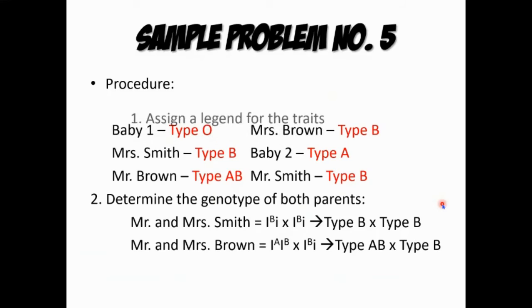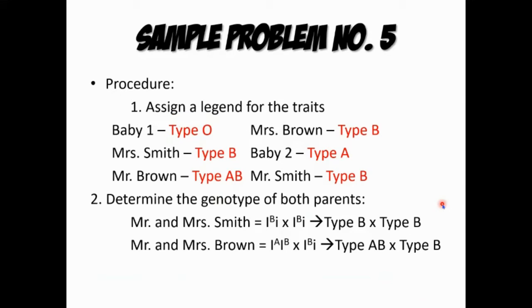So, ito po yun. So, they assign a legend for the traits, no? So, ayan na po. And then, determine the genotype of both parents. So, si Mr. Smith is type B as well as si Mrs. Smith, no? And then, si Mr. and Mrs. Brown, according for what I mentioned by their names, si Mr. Brown is type AB, and then si Mrs. Brown ay type B. Ganyan po yun. So, literally, type B times type B, and then sa Brown couple, sila ay may taglay na type AB at saka yung type B, no.